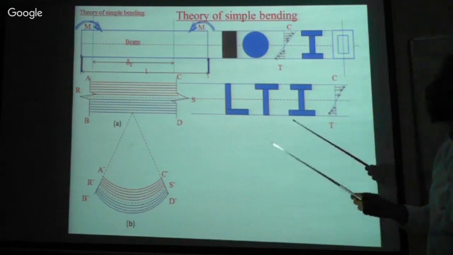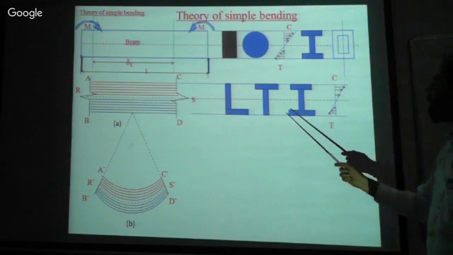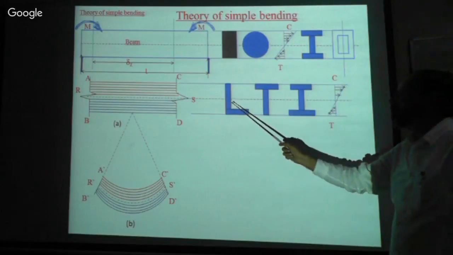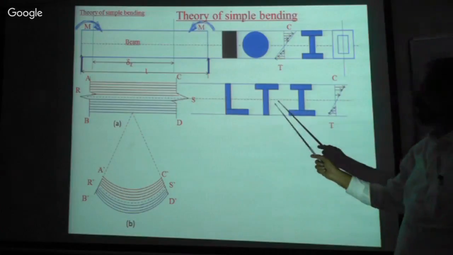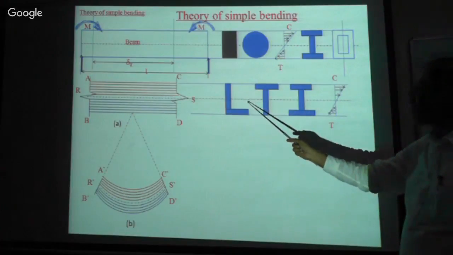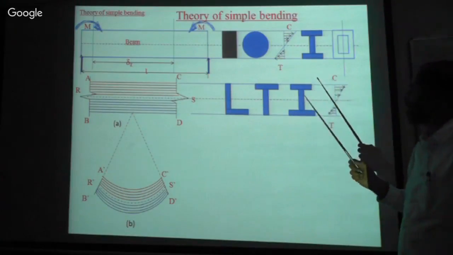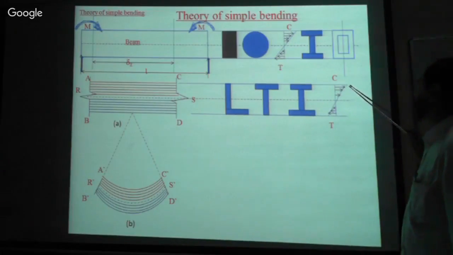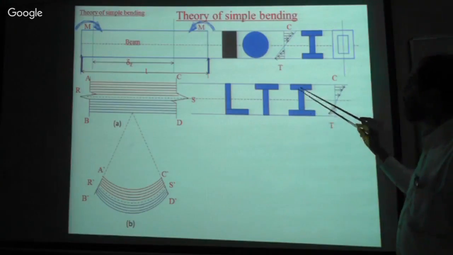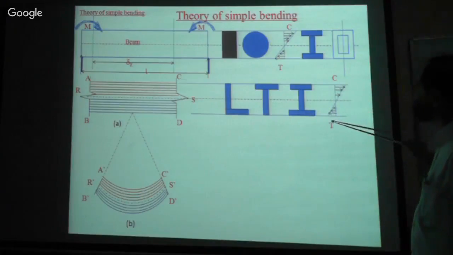Sometimes in our regular construction practice, we use irregular sections. So these are the irregular sections. In an irregular section, the stress diagram varies, isn't it? Depending upon the load and the section, the stress diagram varies.